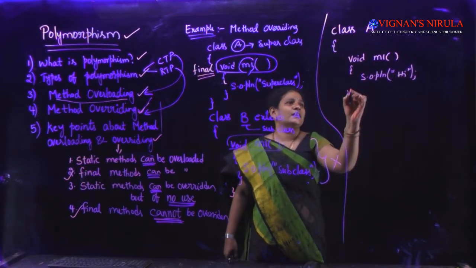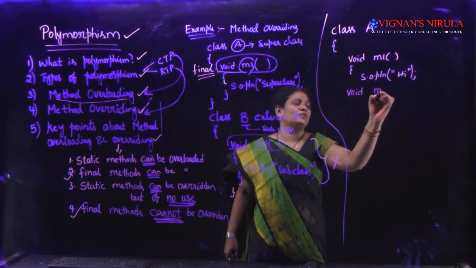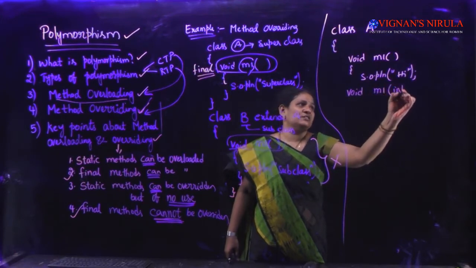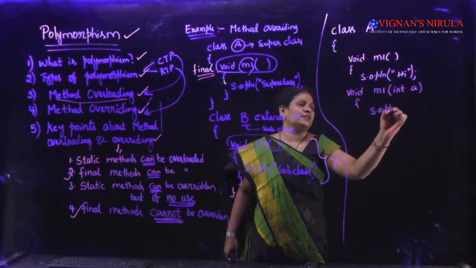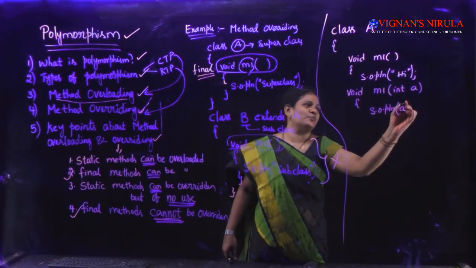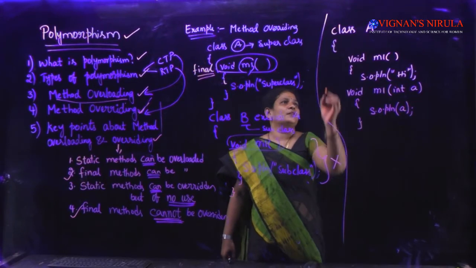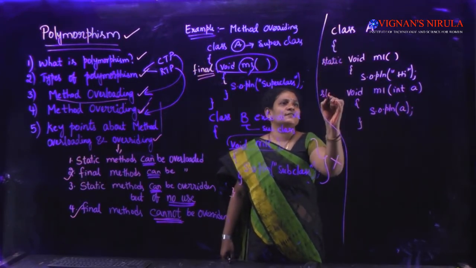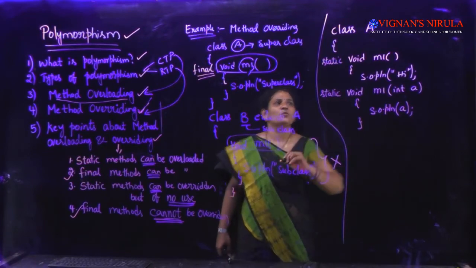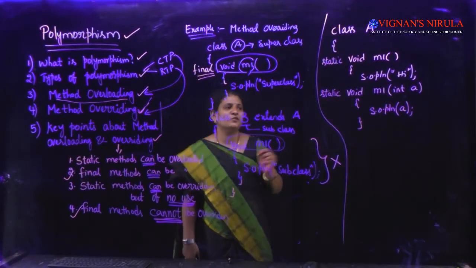Again I have taken one more method M1, changing some parameters, and with System.out.println I'm printing a value here. I assume I have taken this as a static method, and this is also a static method. This is an example of method overloading.